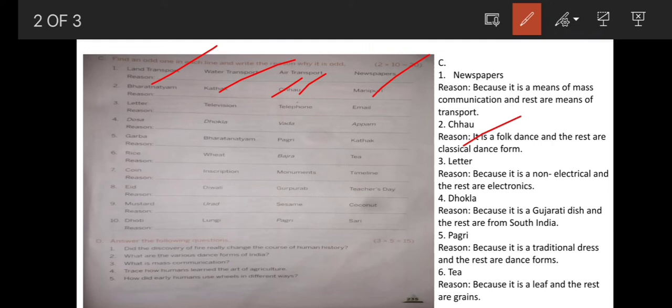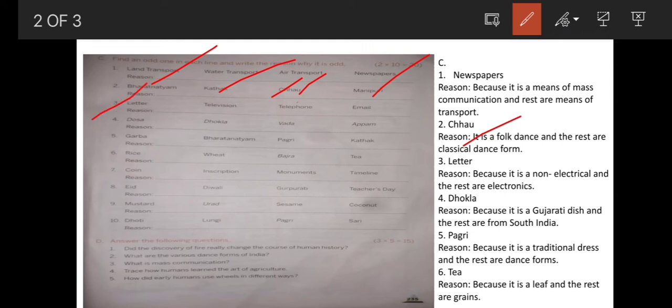Folk dance is dance for entertainment purpose, in festivals and different occasions. So proper training is not required for performing folk dance. But Bharatnatyam, Kathak, Manipuri, these are classical dances, so proper training is required for performing classical dance. So this is the difference between folk dance and classical dance. Anyone can perform folk dances.